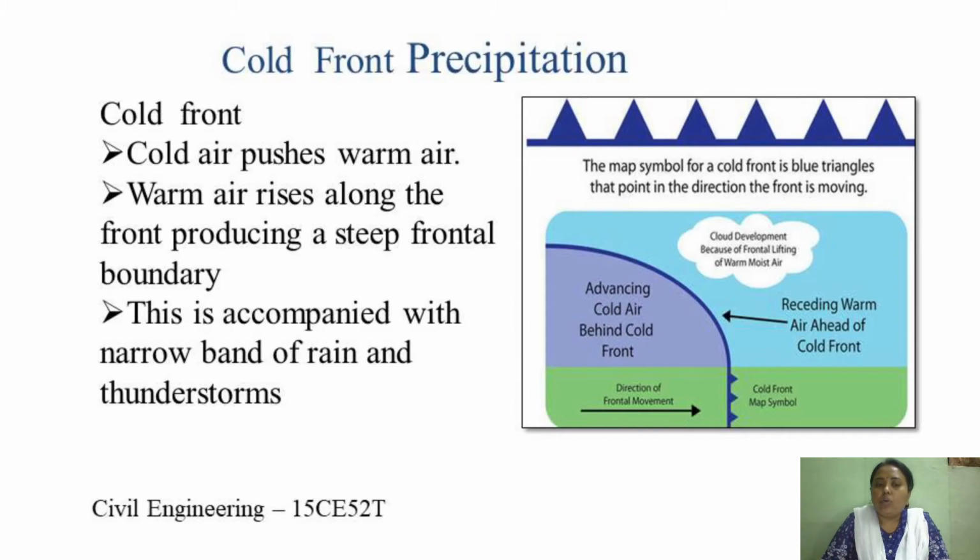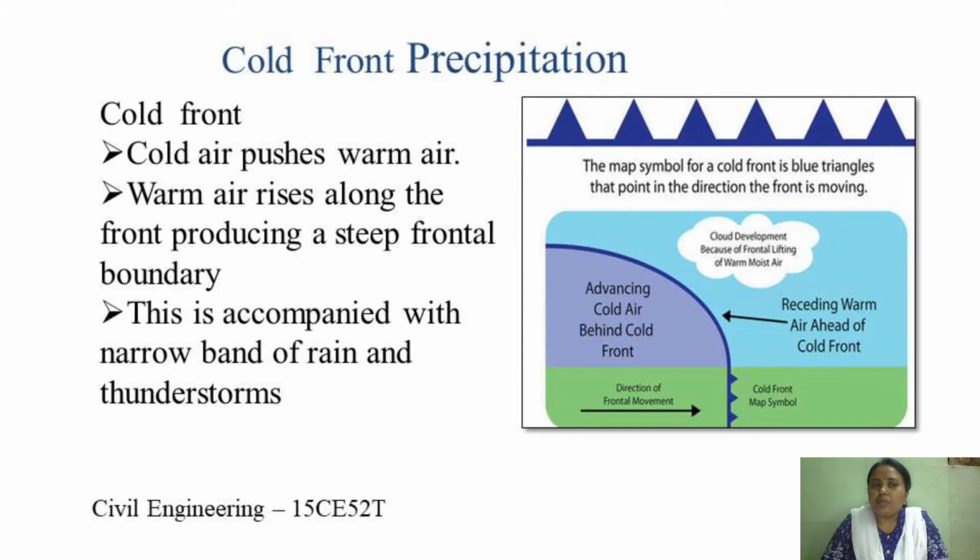Cold fronts often bring strong winds, severe thunderstorms, and large amounts of precipitation. The slope of the cold front is steep and it travels quickly. So the severe weather usually lasts only for a short time. After the front passes, skies clear off and the temperature drops. In this particular figure, I think you can see the cold front precipitation here.